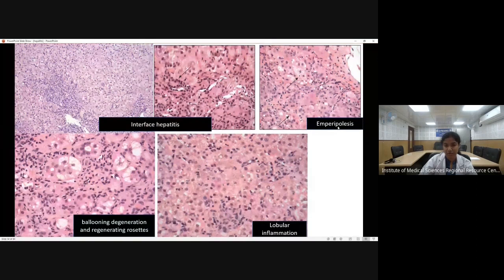The other thing which is present in case of autoimmune hepatitis is emperipolesis, in which the hepatocyte is seen to engulf a lymphocyte. The other thing which can be present is, because there is a lot of damage in the hepatocytes, there will be regeneration of hepatocytes. So apart from showing ballooning degeneration, the regeneration is in the form of rosettes, meaning it is arranged in some circular fashion or acinar formation. These are called hepatocellular rosettes. And apart from that, because it is an inflammatory process, we can see lobular inflammation also.